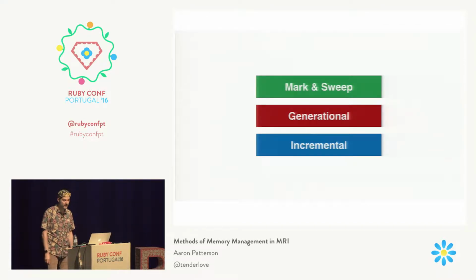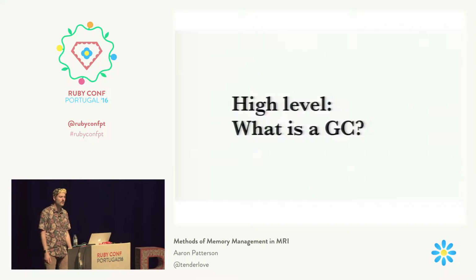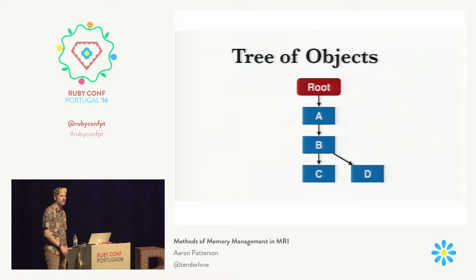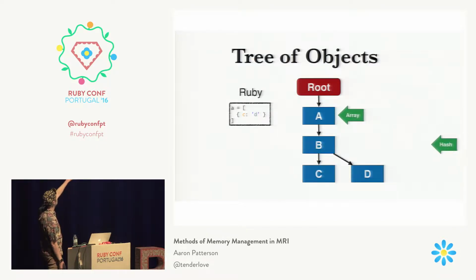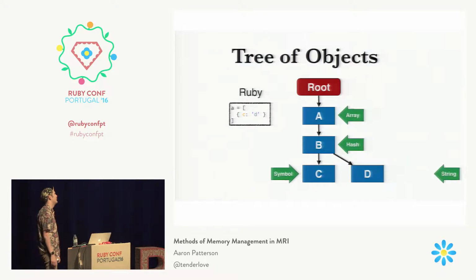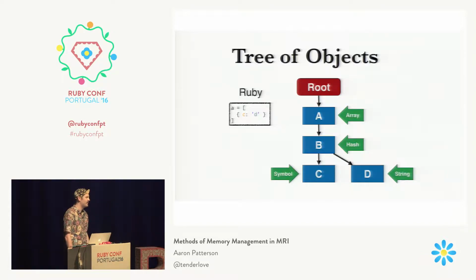So at a high level, what does the garbage collector do? Imagine that we have some objects in our system. We have a data structure that looks like this: A equals some array of stuff, and that array contains a hash. The way that this is represented is as a tree. So we can imagine that we have this root node. You can't see the root node.